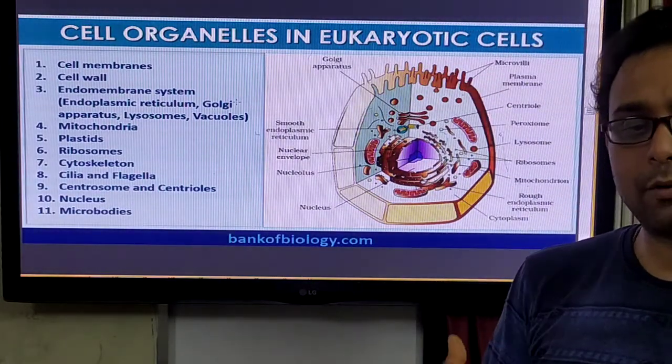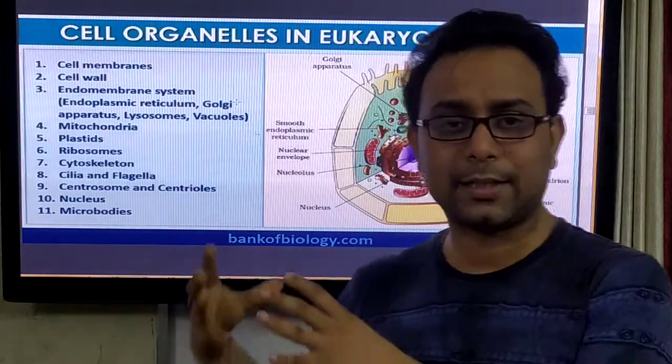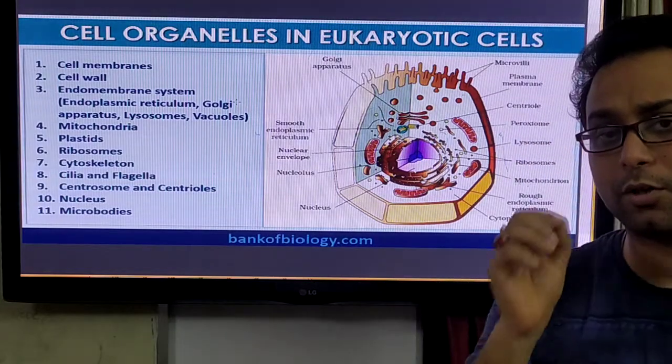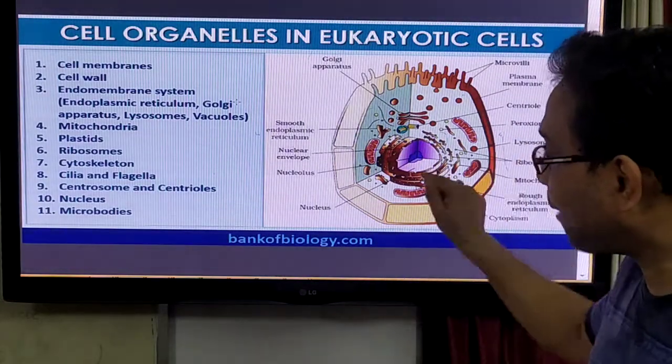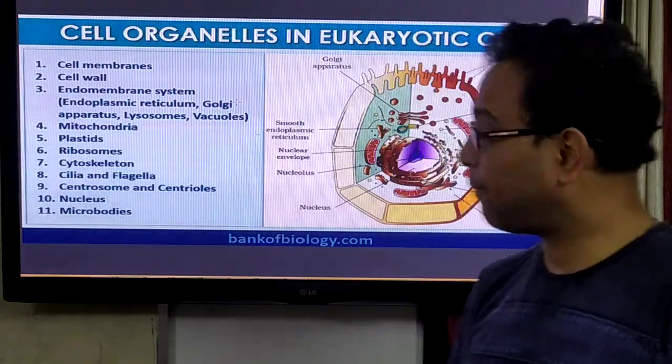Plant cells can perform photosynthesis. Why? Because the chloroplast is present. But animal cells cannot perform photosynthesis because the chloroplasts are absent in the animal cell, right?